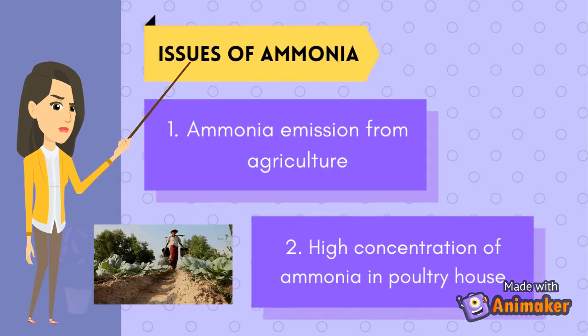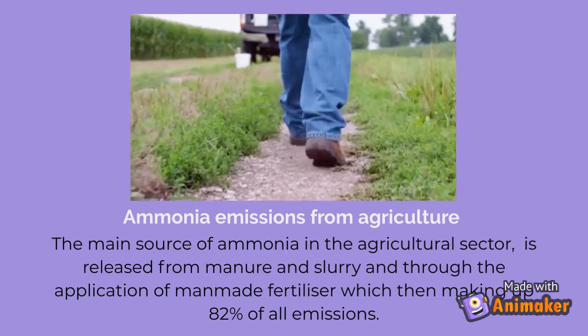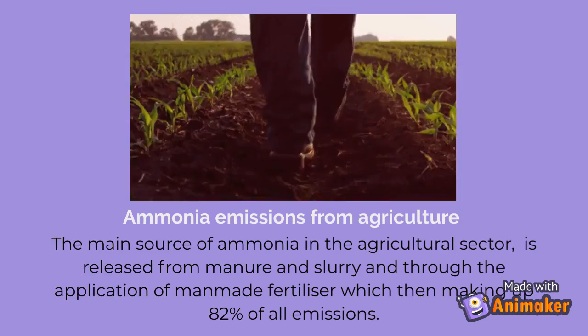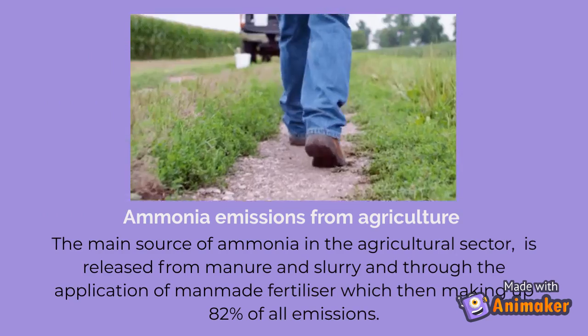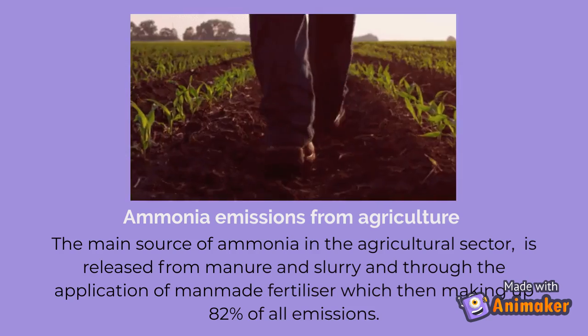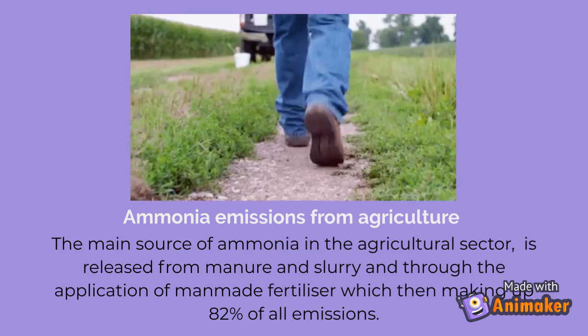Issues of ammonia. 1. Ammonia emission from agriculture. 2. High concentration of ammonia in poultry house. Impacts of ammonia emissions from agriculture. The main source of ammonia in the agricultural sector is released from manure and slurry and the application of man-made fertilizer, which together make up 82% of all emissions.